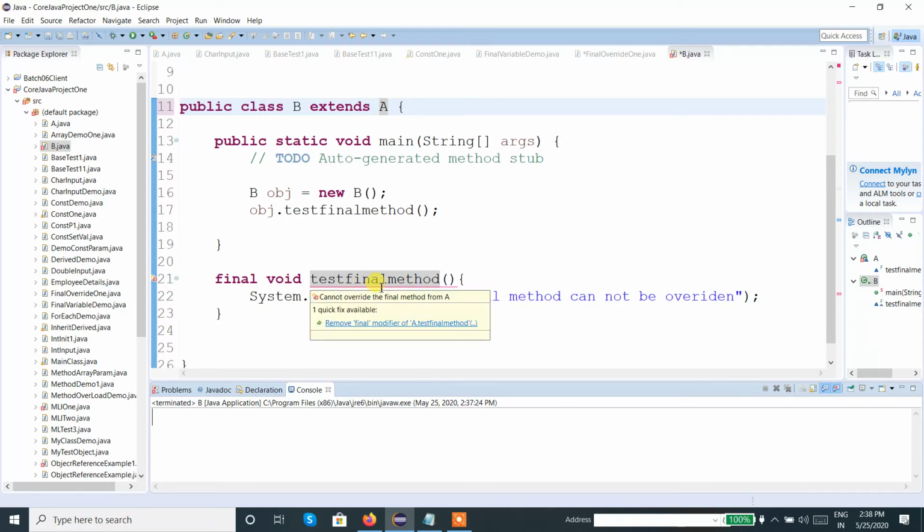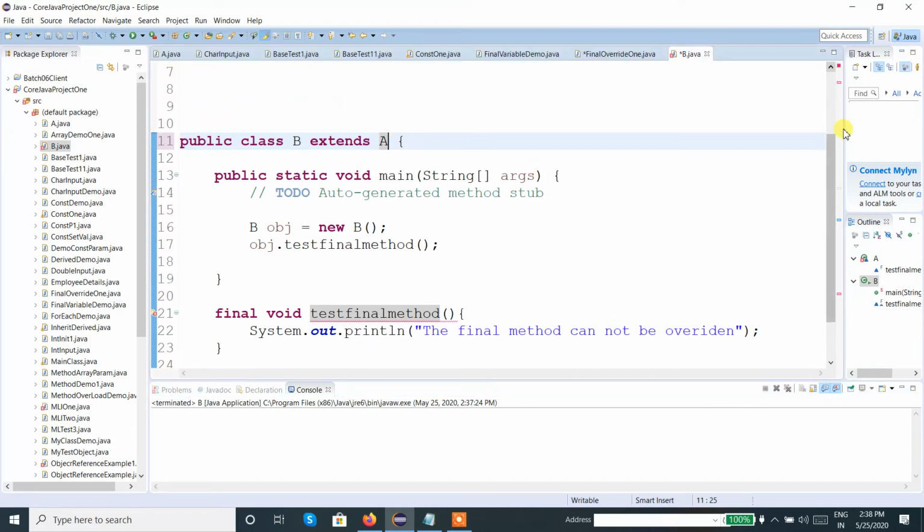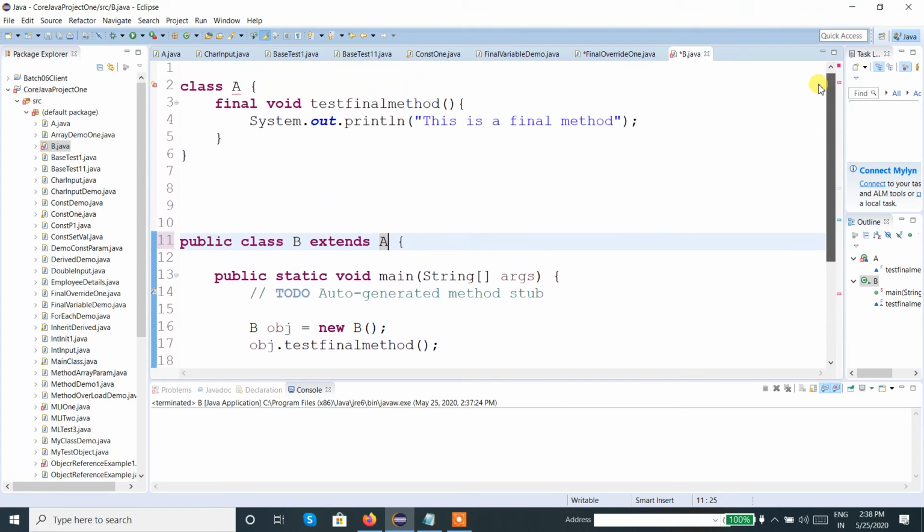The next statement says remove final modifier of A, so method is testFinalMethod. It is asking us to go back to class A and remove the final modifier. Unless we remove the final modifier, the method will not be overridden.